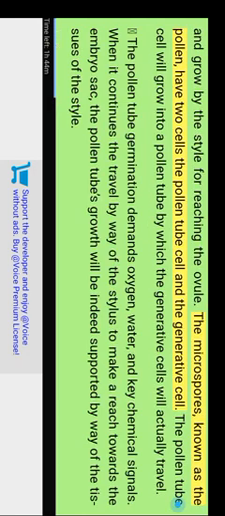Subsequent to pollen deposition upon the stigma, it is expected to germinate and grow through the style to reach the ovule. The microspores, known as the pollen, have 2 cells, a pollen tube cell and a generative cell. The pollen tube cell will grow into a pollen tube through which the generative cell will travel. The pollen tube germination demands oxygen, water, and key chemical signals.